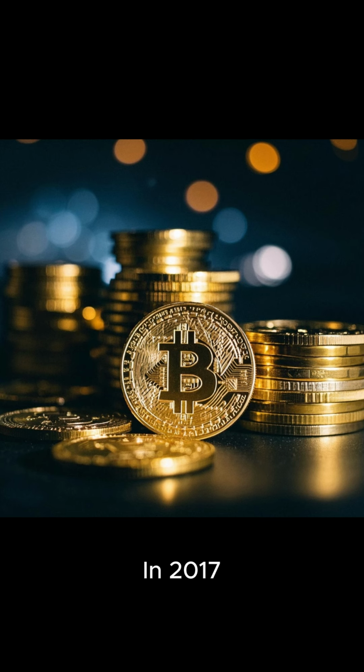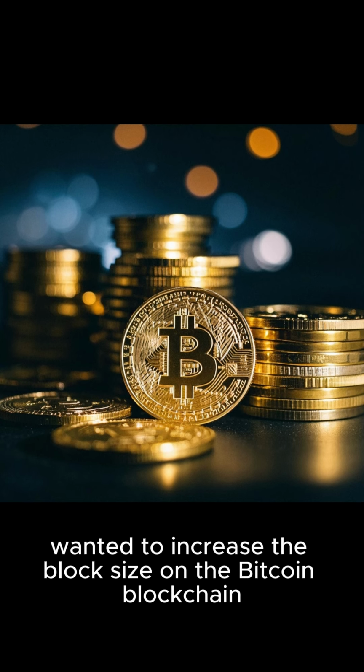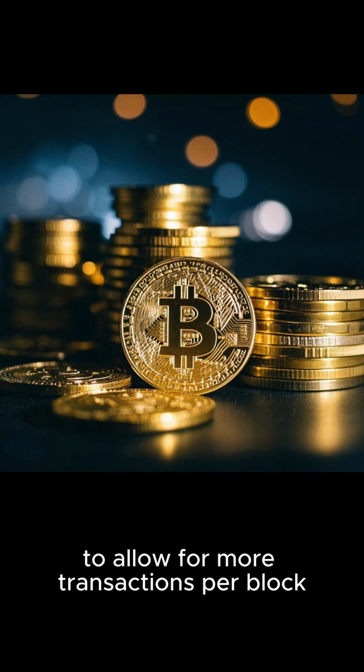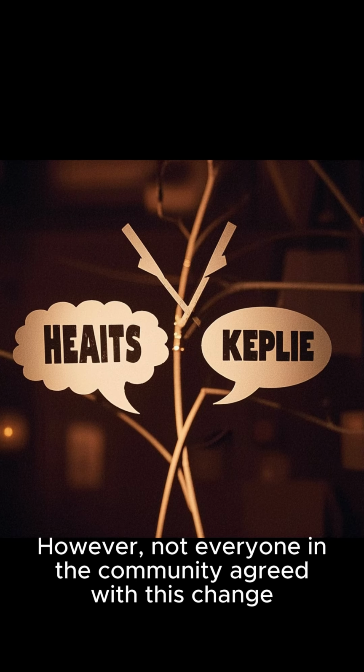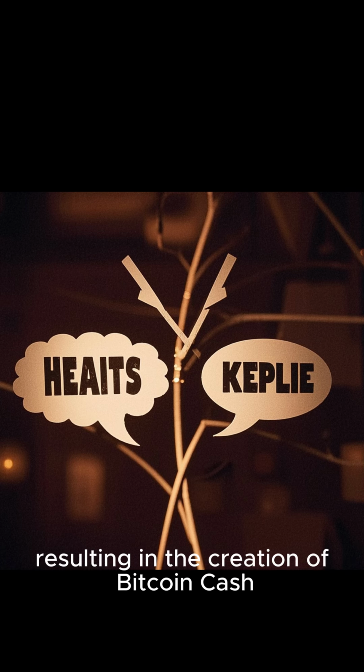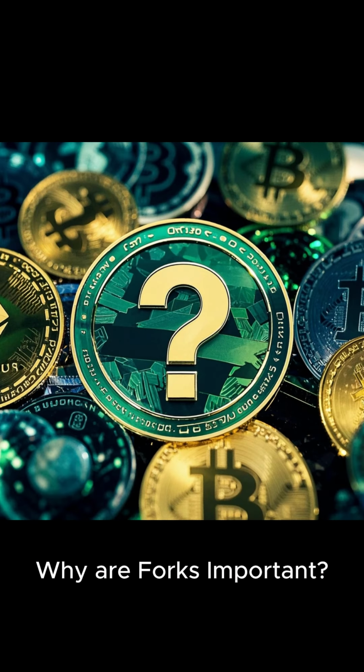In 2017, a part of the Bitcoin community wanted to increase the block size on the Bitcoin blockchain to allow for more transactions per block. However, not everyone in the community agreed with this change, so a hard fork was implemented, resulting in the creation of Bitcoin Cash. Why are forks important?